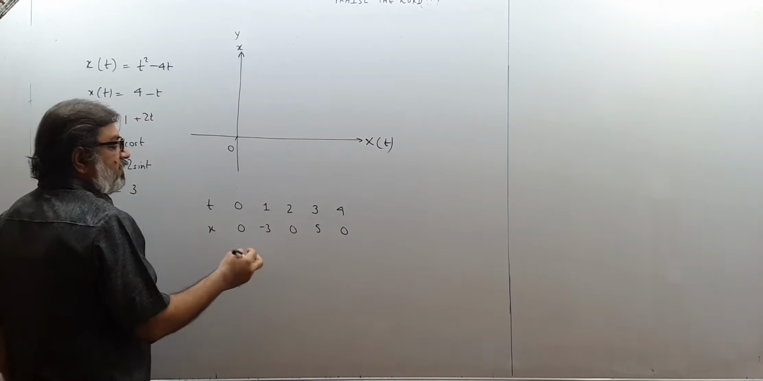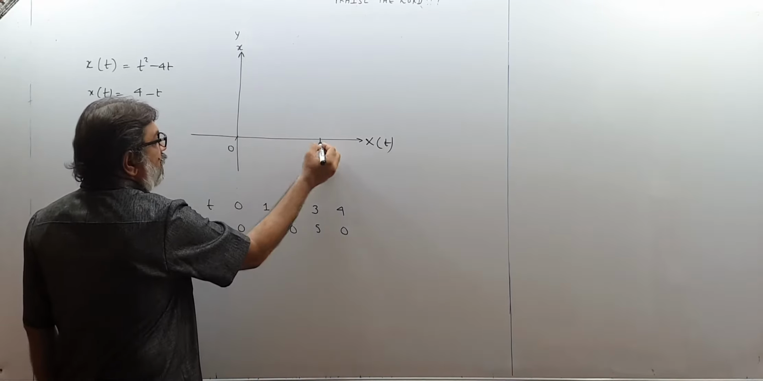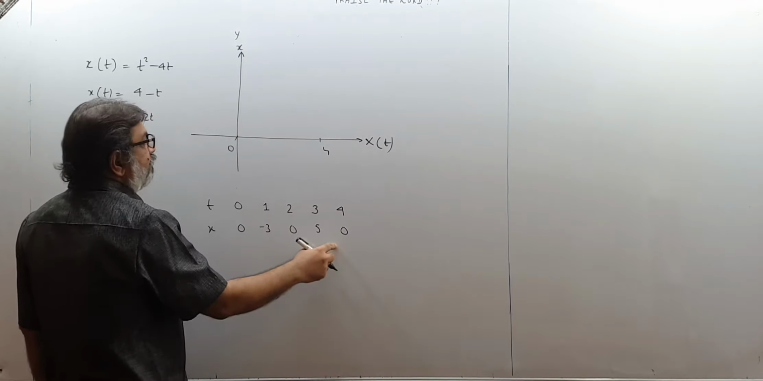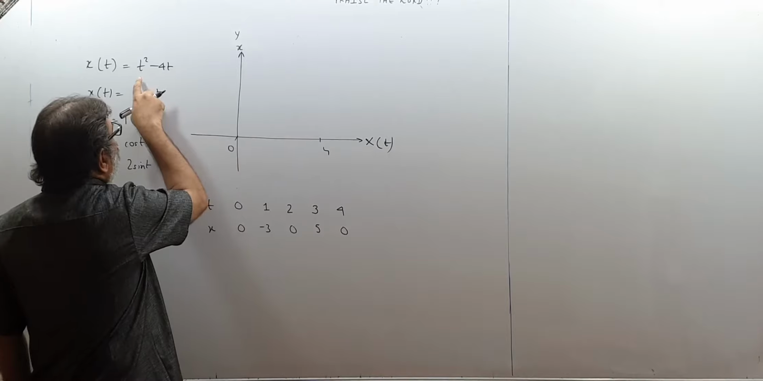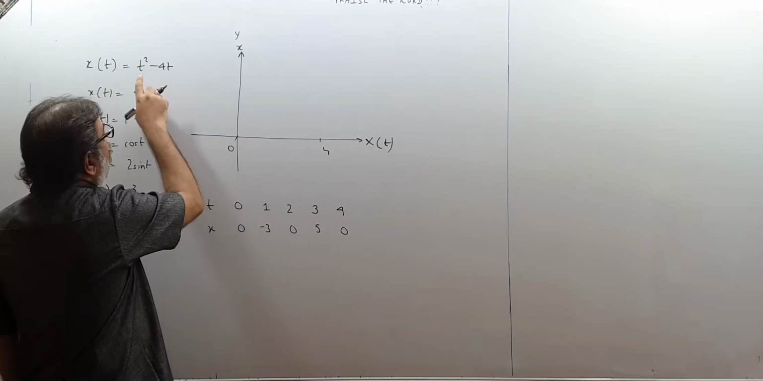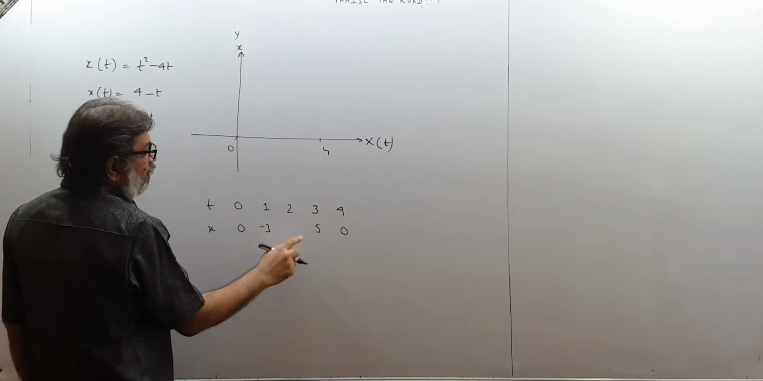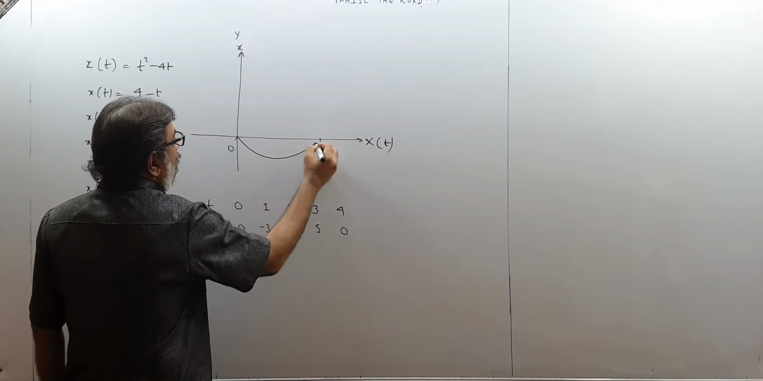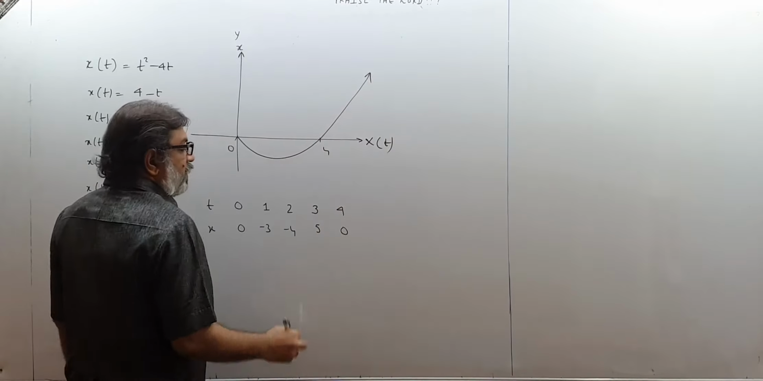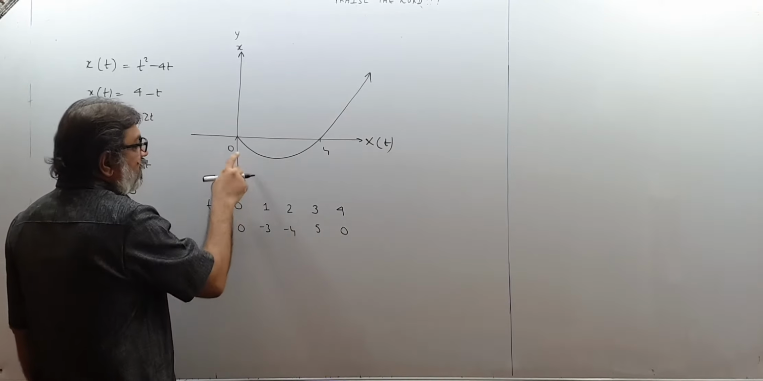So like this, as you can see, at 0 and 4 the position will be 0. And then for 1, it is minus 3. For 2, it is 0. For 2, it will be 4 minus 8, it will be minus 4, sorry. So your graph may go like this. It will be going like this. So at 4 also 0 and at 0 also 0.